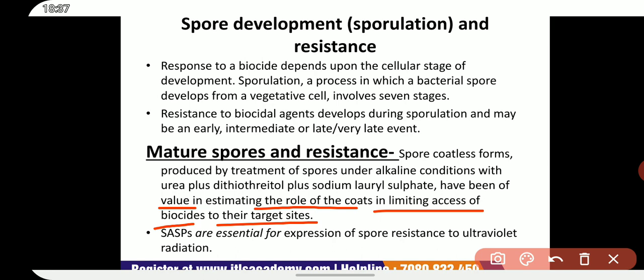However, this treatment removes a certain amount of spore cortex also. The amount of cortex remaining can be further reduced by subsequent use of lysozyme.